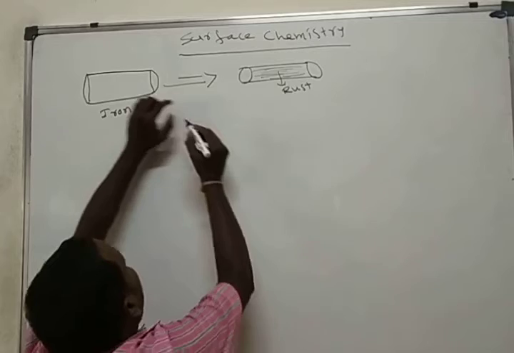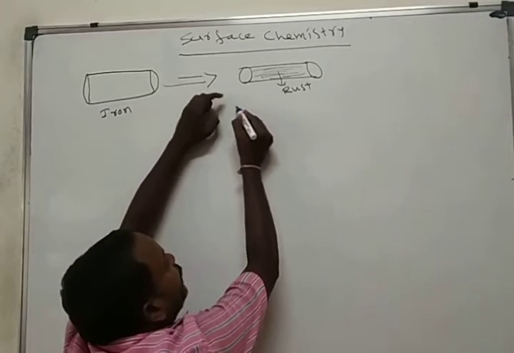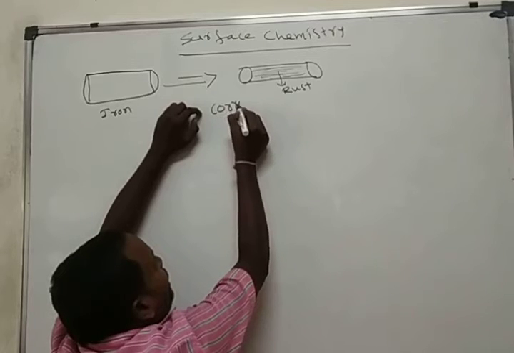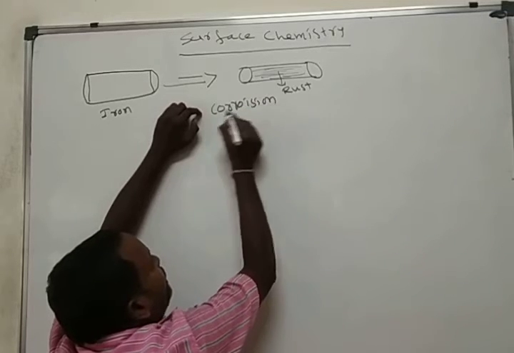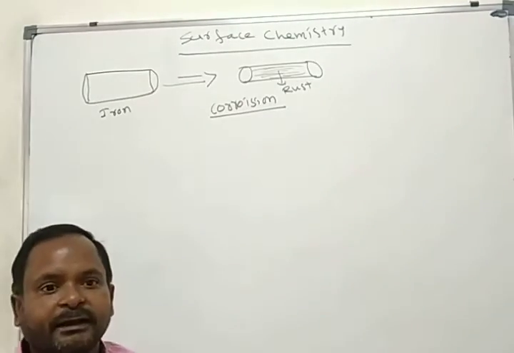Okay, this process, the conversion of pure metal into a rust-containing molecule, we call corrosion. Corrosion is the best example of a surface chemical reaction.